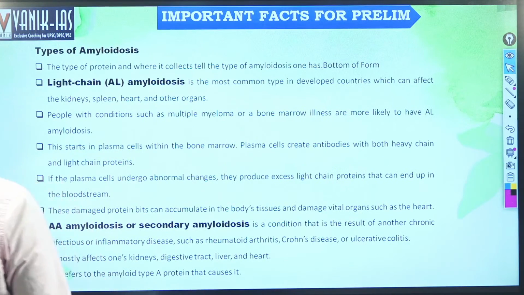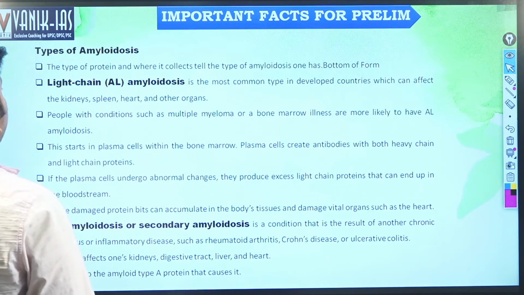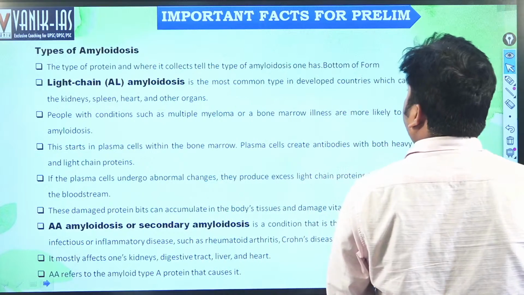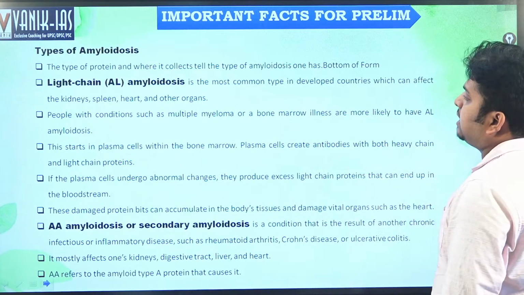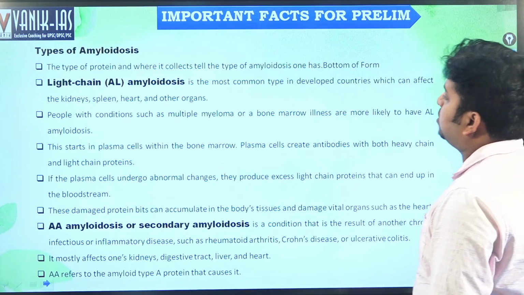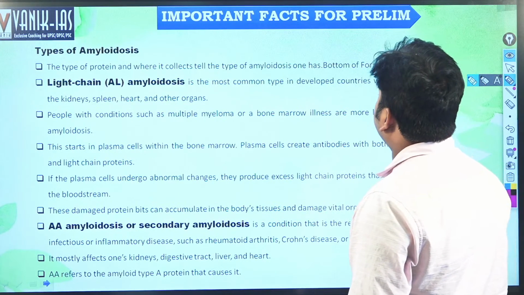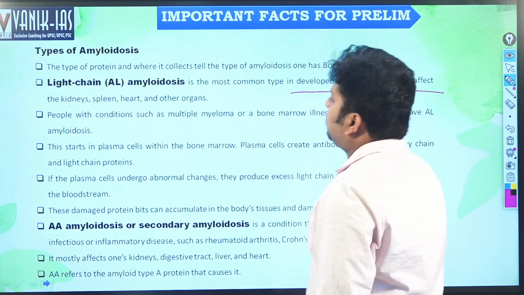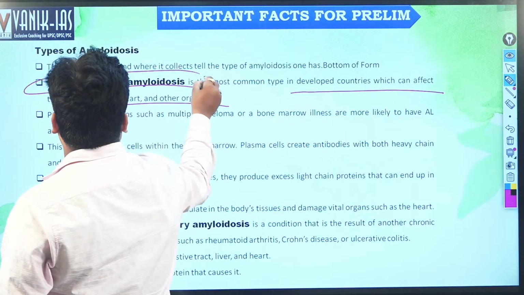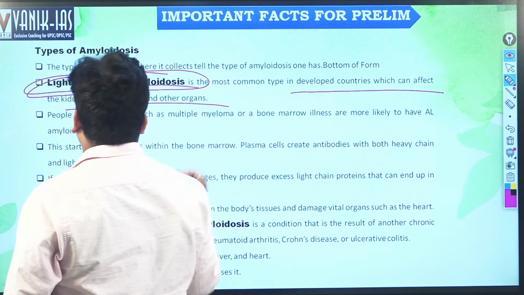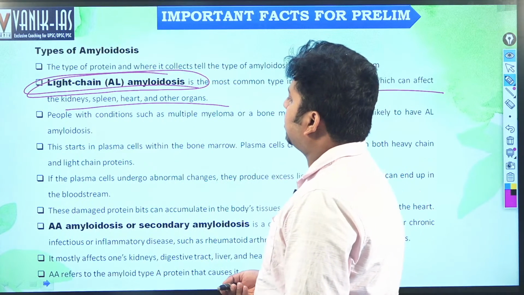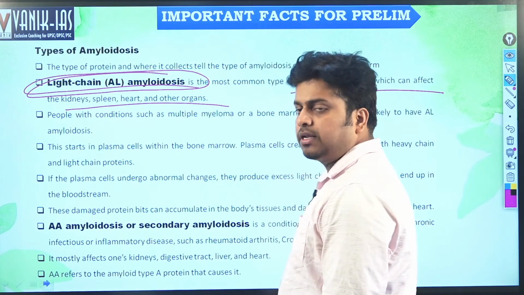Okay, types of amyloidosis, based on the type of protein where it collects. What are the types? First is light chain amyloidosis, AL amyloidosis, the most common type in developed countries, which can affect the kidney, spleen, heart and other organs.